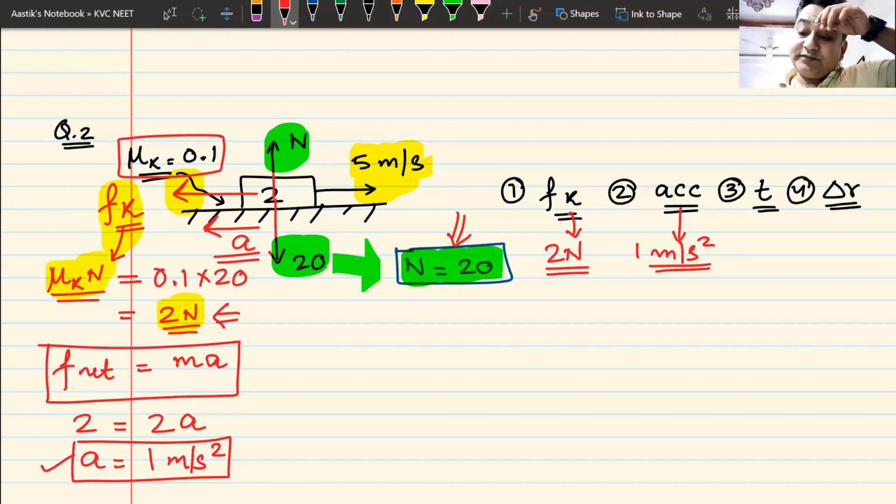Do we get this one? The only force is frictional force. There is no other force. So you just divide frictional force by the mass and you get the value of acceleration.